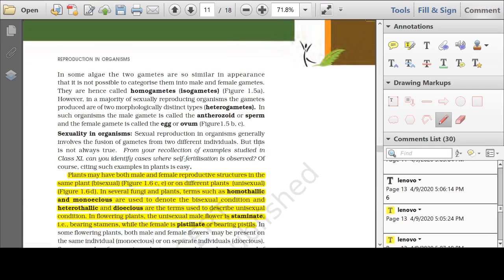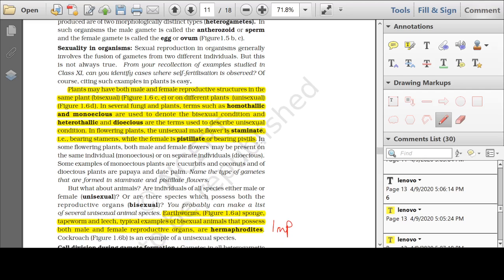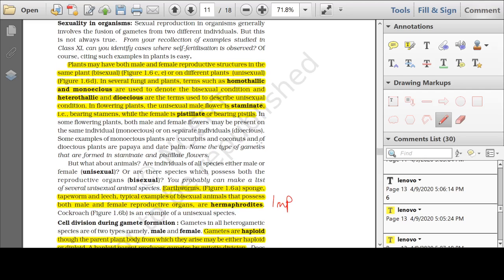So it is mentioned here, the homogametes and the heterogametes. Now, here are certain terms, students, and I hope you have already learned these in a previous class, in the chapter Morphology of Flowering Plants. If a plant bears both the male flower and the female flower on the same plant, that plant is called monoecious.